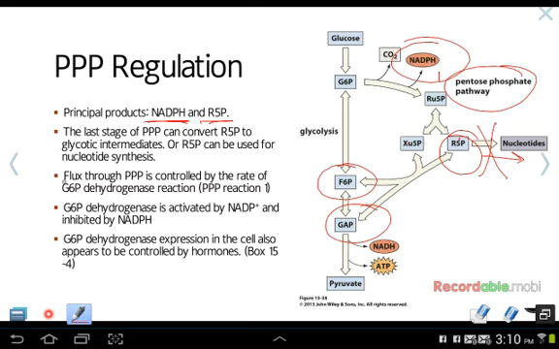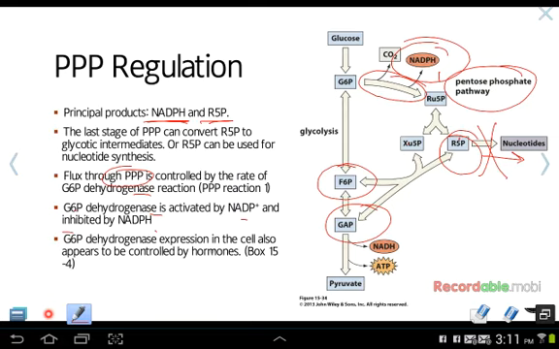So flux through the PPP is controlled by the rate of G6P dehydrogenase, the enzyme that controls this step. G6P dehydrogenase is activated by NADP+ and inhibited by NADPH. So NADPH inhibiting this enzyme is an example of a feedback inhibitor.